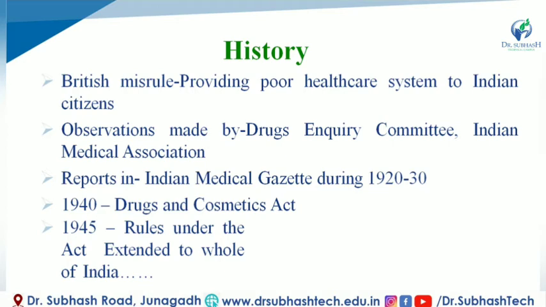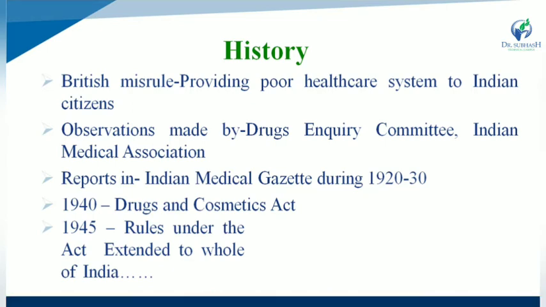That is why observations were made by the Drug Inquiry Committee and the Indian Medical Association, which were reported in the Indian Medical Gazette during 1920 to 1930.